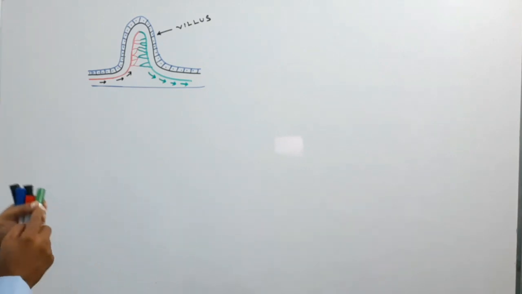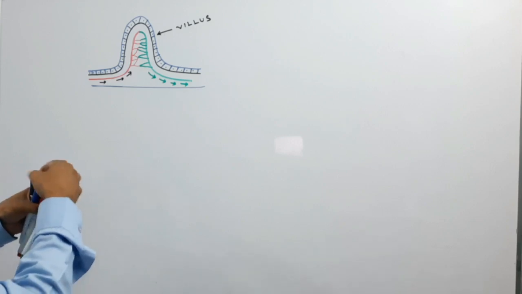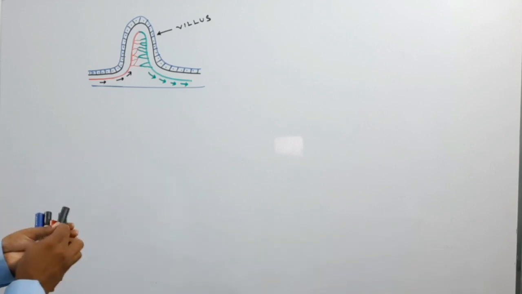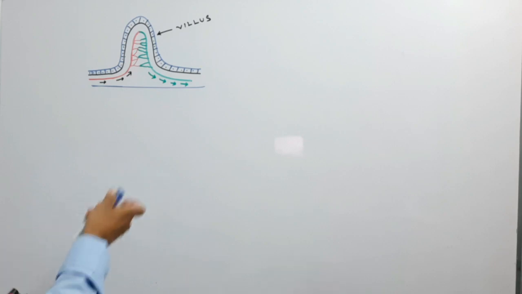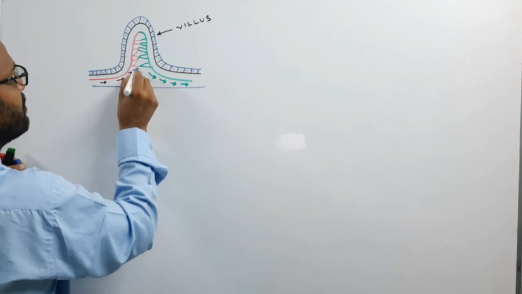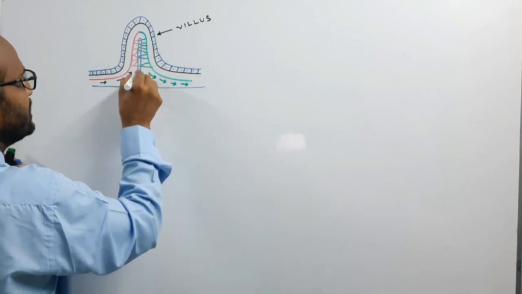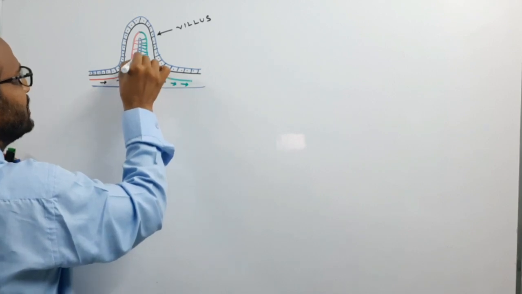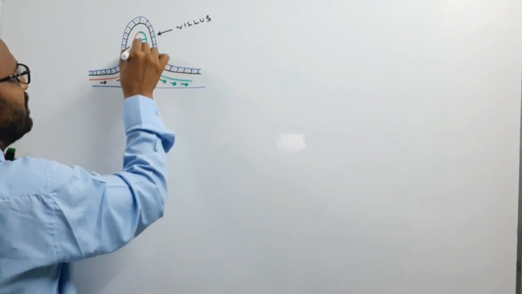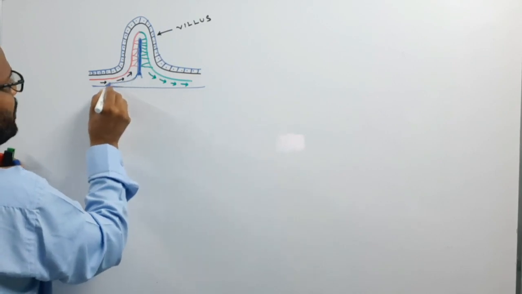Again, this villus also has another blind-ended lymphatic vessel. So this is the lymphatic vessel, the blind end of the lymphatic vessels supplied to the villus. I have already told about this.